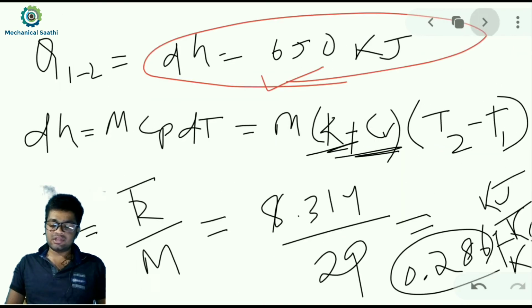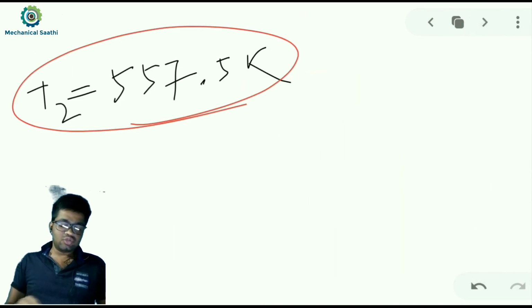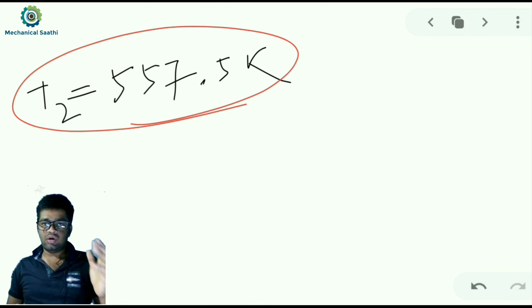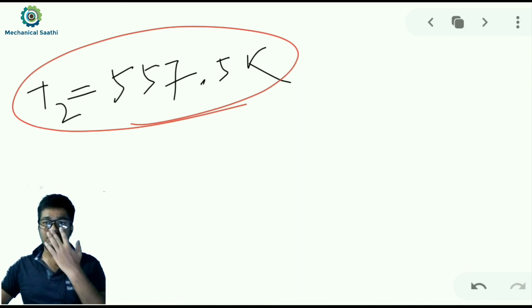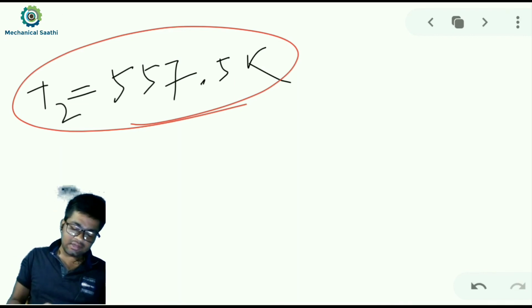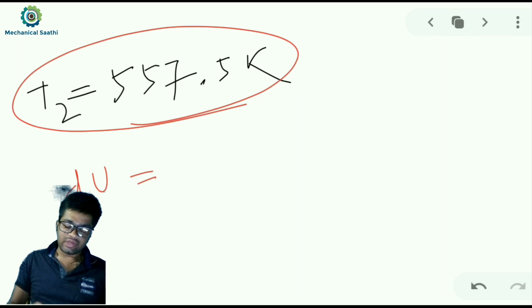That is also simpler. We have already calculated the change in enthalpy, and just now we calculated the value of T2 also. As we know T2, and this is an ideal gas and we have assumed a quasi-static process, we can write the change in internal energy in terms of temperature.